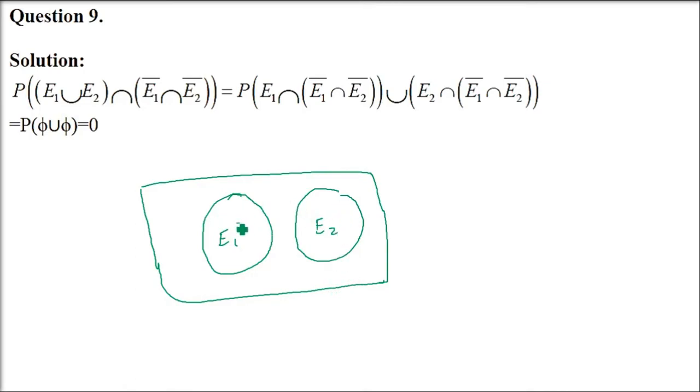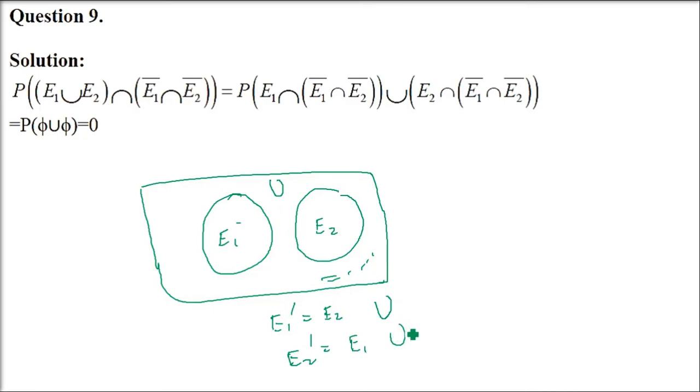So E1 union E2 is all the elements of E1 and E2. What is E1 complement? Everything remaining apart from E1. What about E2 complement? Everything remaining apart from E2. So E1 complement will be E2 along with all the universal set apart from E1. Everything apart from E1 is E1 complement. Similarly, in the same way, we will do the E2 complement also. E2 complement is everything except E2. Right?